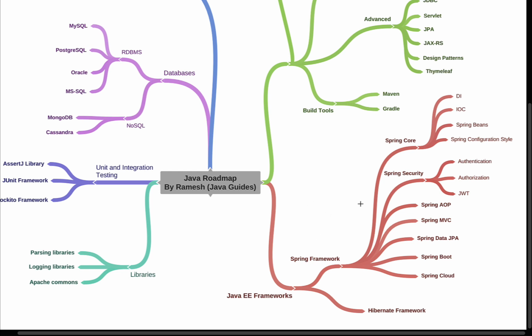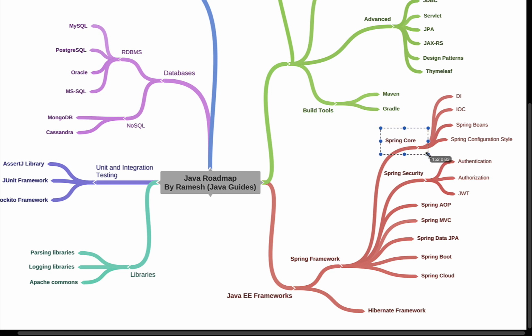Popular modules include Spring Core, Spring Security, Spring AOP, Spring MVC, Spring Data JPA, Spring Boot, and Spring Cloud. These are the commonly used Spring framework modules, and if you want to learn the Spring framework, you can focus on these Spring modules. Let's take a look at these important Spring modules one by one.